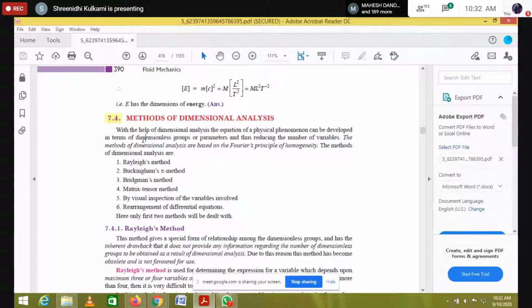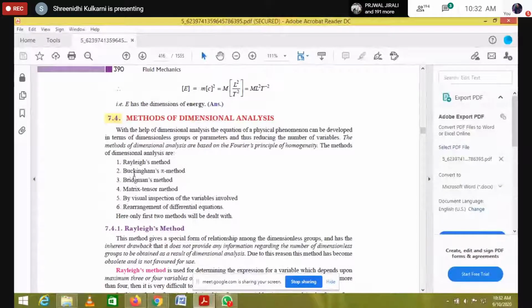With the help of dimensional analysis, the quantities of a physical phenomenon can be developed in terms of dimensionless groups, which reduces the number of variables.